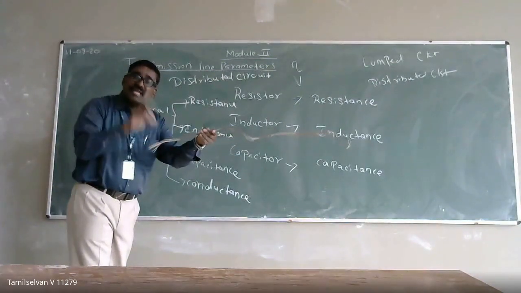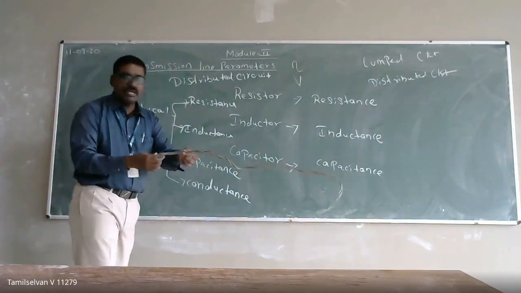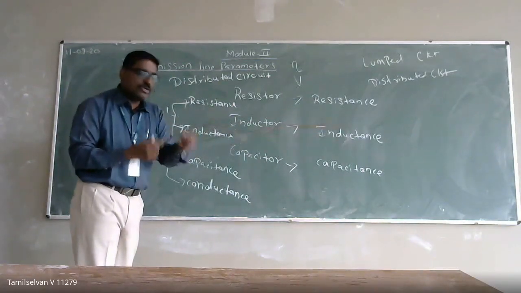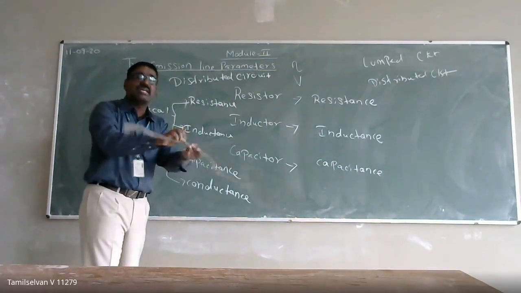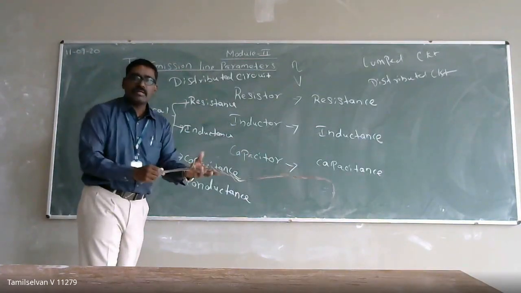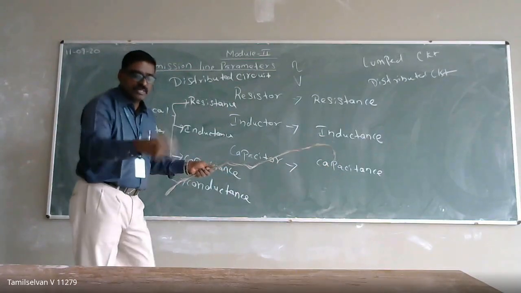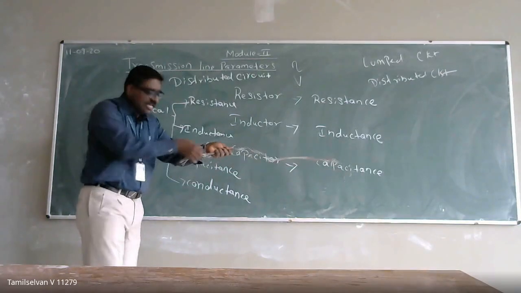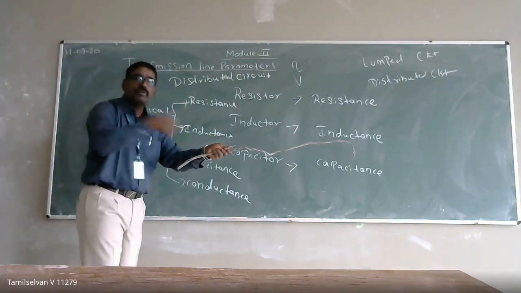Each and every material has its own resistance, which opposes the flow of current. So if I am using aluminum, aluminum also has resistance, but it is low. That resistance exists, but I cannot remove it physically. Only if I remove the complete conductor will the resistance be removed from the circuit. It's not like a printed circuit board, where I can physically remove a component. Here I cannot remove it physically.